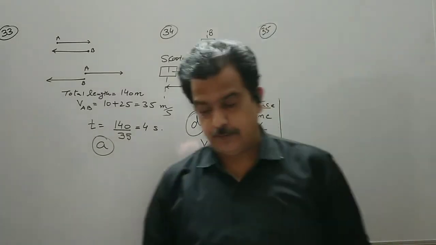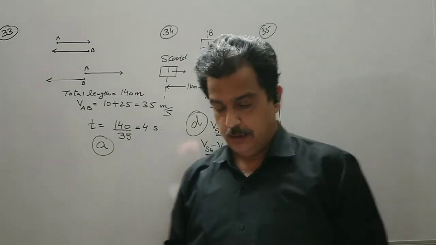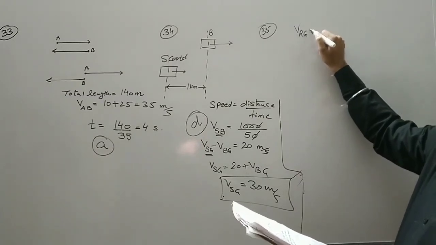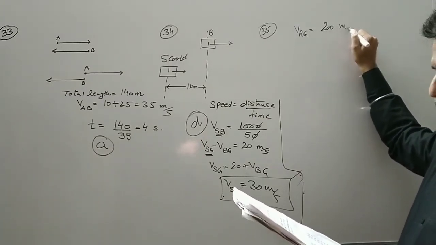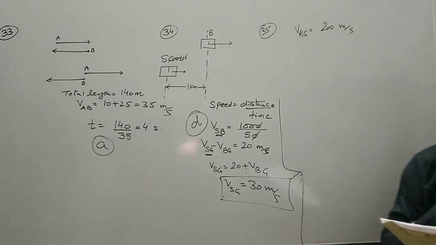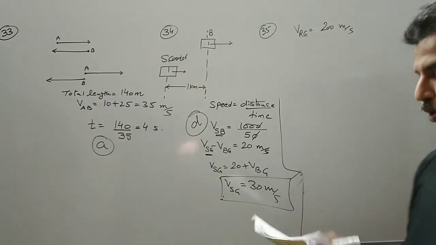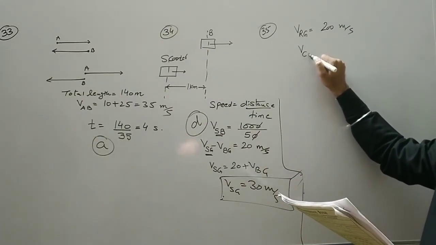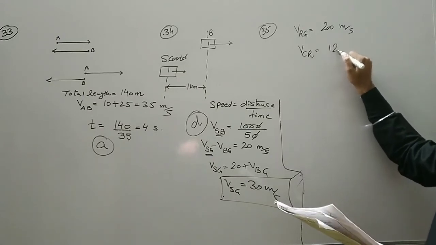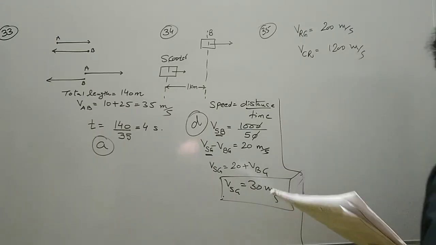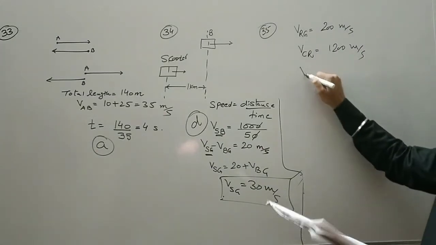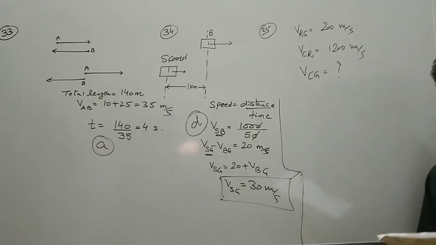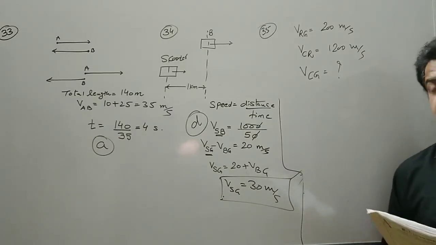A rocket traveling at the speed of 200 meters per second. So rocket speed is given with respect to ground, that is 200 meters per second. It ejects its products of combustion at the speed of 1200 meters per second relative to the rocket. So combustion or fuel with respect to rocket is 1200 meters per second. Then what is the speed of the combustion with respect to a person standing on the ground? VCG ढूंढना है.